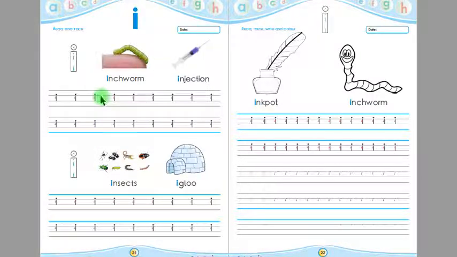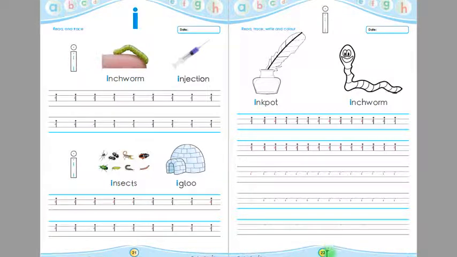After tracing A in between these 4 lines, you have to trace this A again 5 times. You will put your pencil on the starting point and then you will follow the arrows. After tracing this A 5 times, children, now you have to trace A in between these 4 lines.